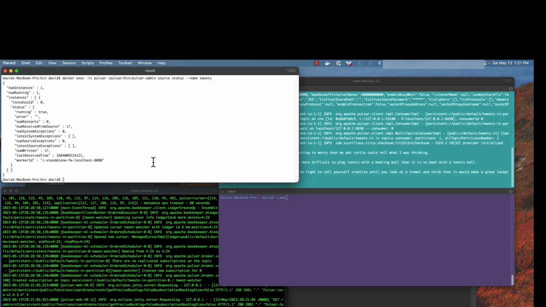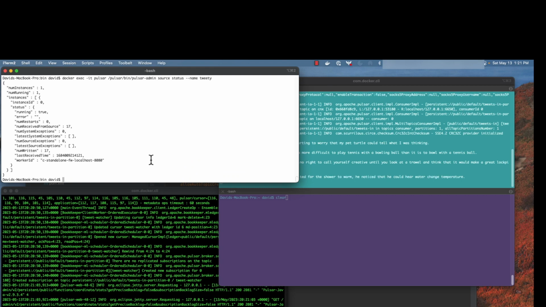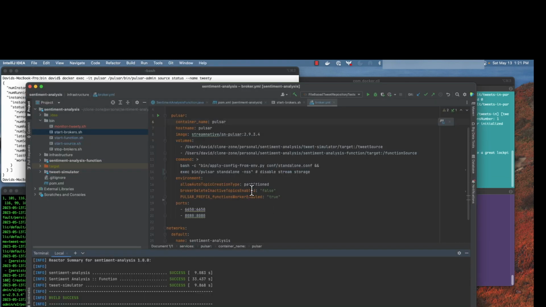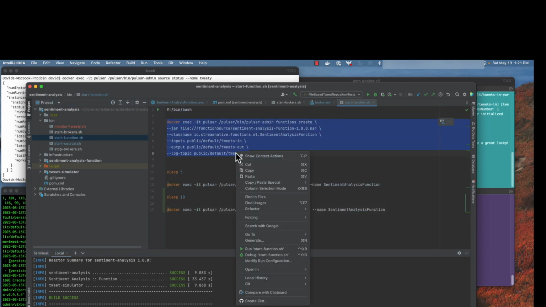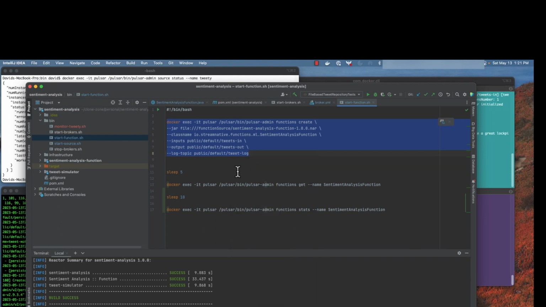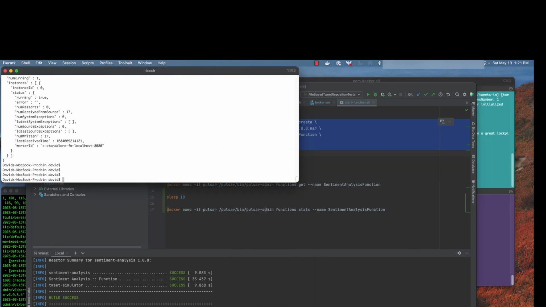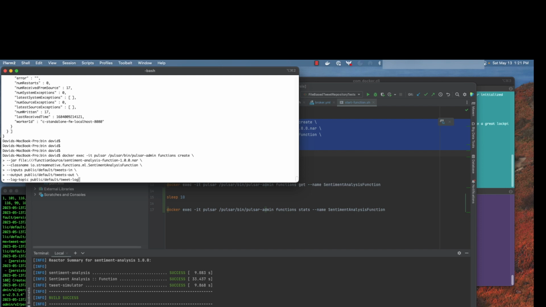Now let's pivot and start creating the Pulsar sentiment analysis function. So I have left in the code itself a method that encapsulates all this if you don't want to type it from memory, like I don't. So we'll go ahead and use this to recreate it. I want to break this down a little bit though. So again, we're executing a command inside Pulsar itself, and inside Pulsar there's an admin tool and a function subcommand, and we tell it to create a new Pulsar function.